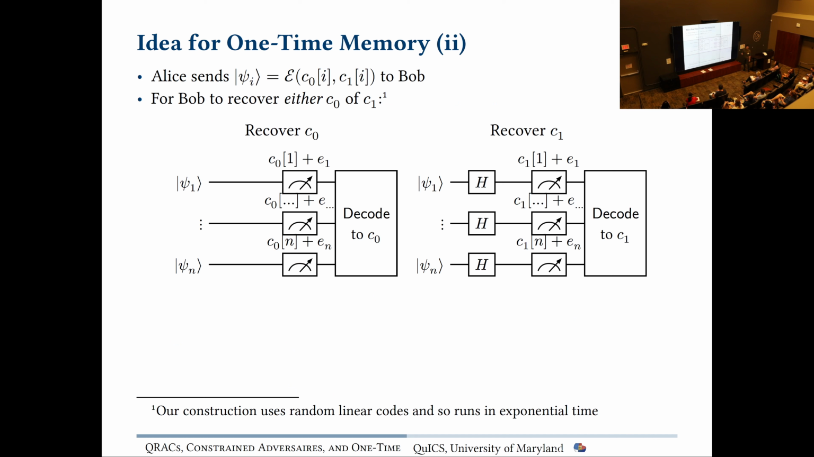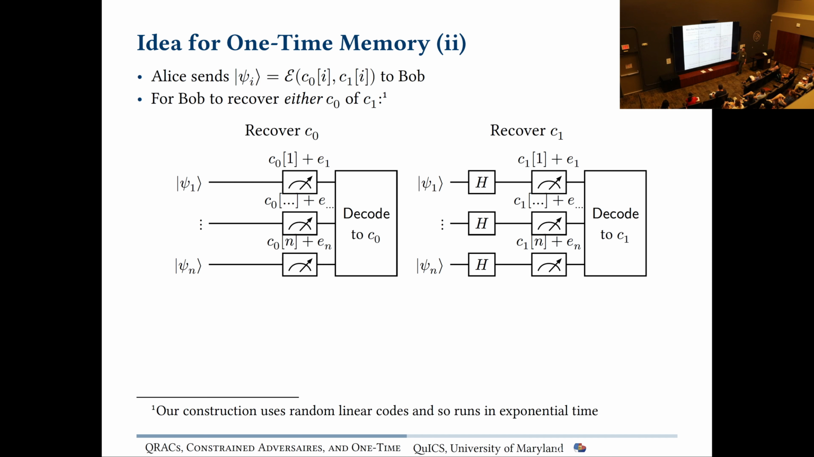So the idea for the one-time memory is we're going to take a random access code that tags in two messages, so the example from before, and two code words, C0 and C1. And we're going to want to make sure that Bob can only recover one of them, C0 or C1. The way that this is going to work is we're going to have all these n states that Alice is going to give Bob, phi1 through phi n.